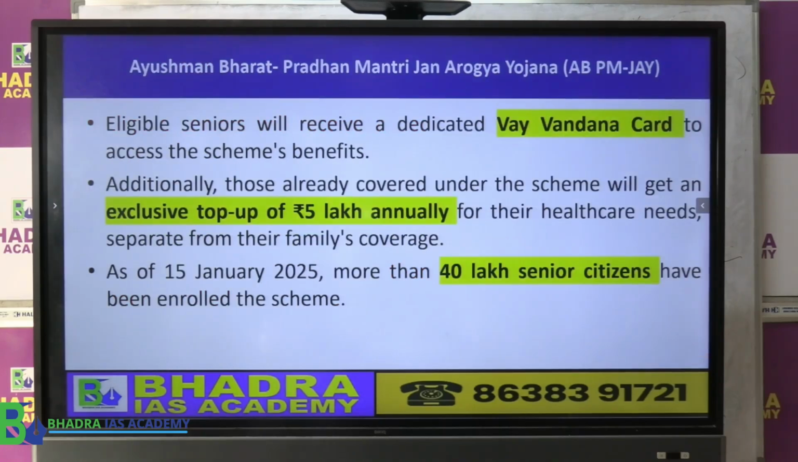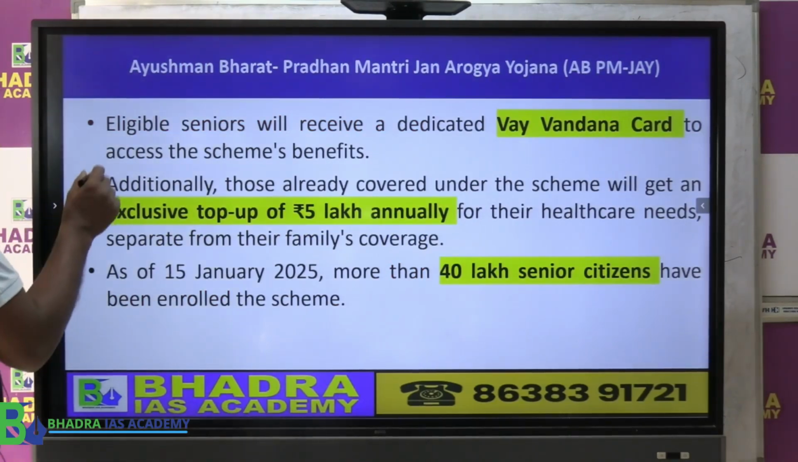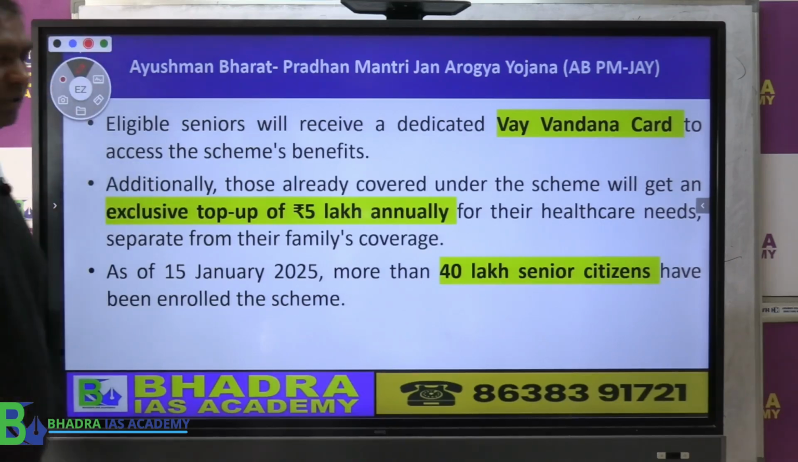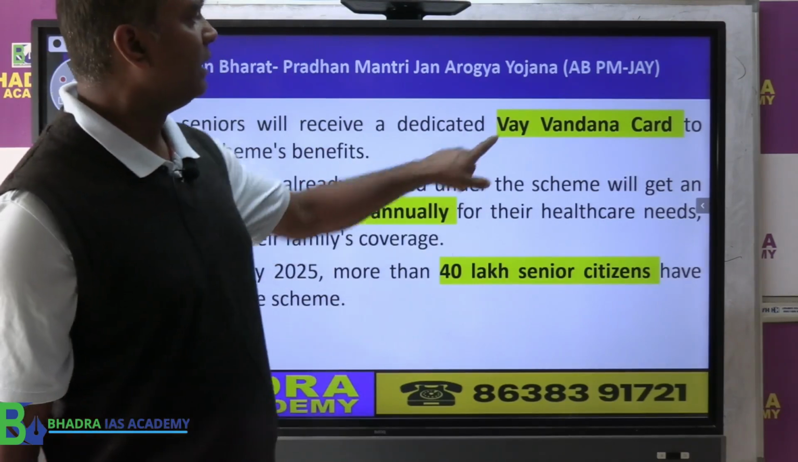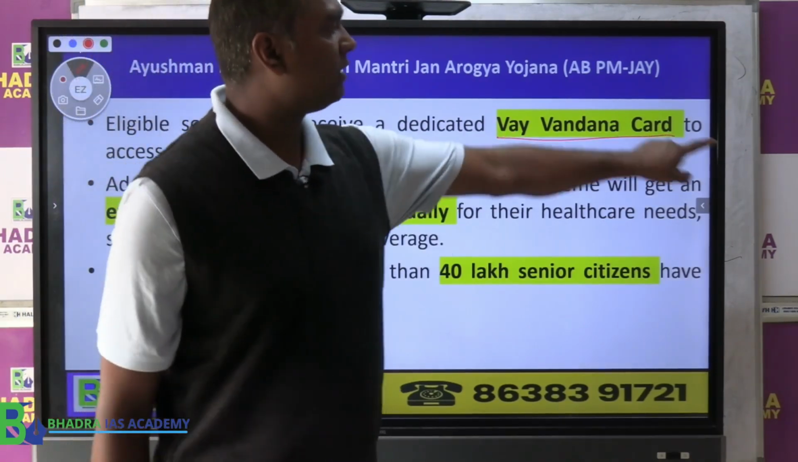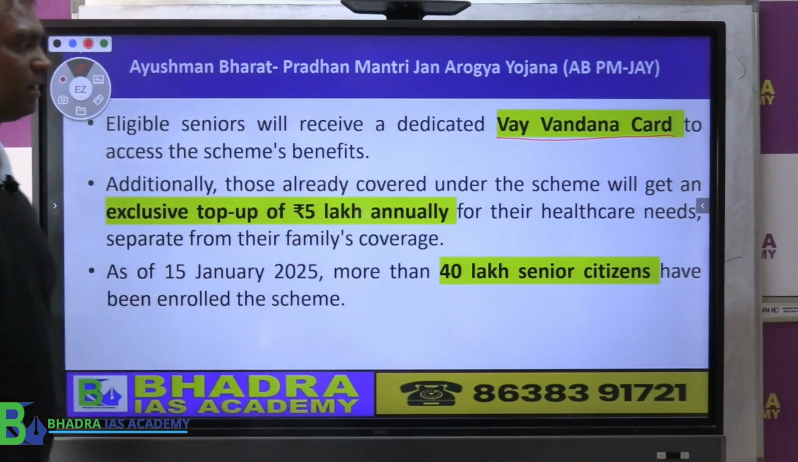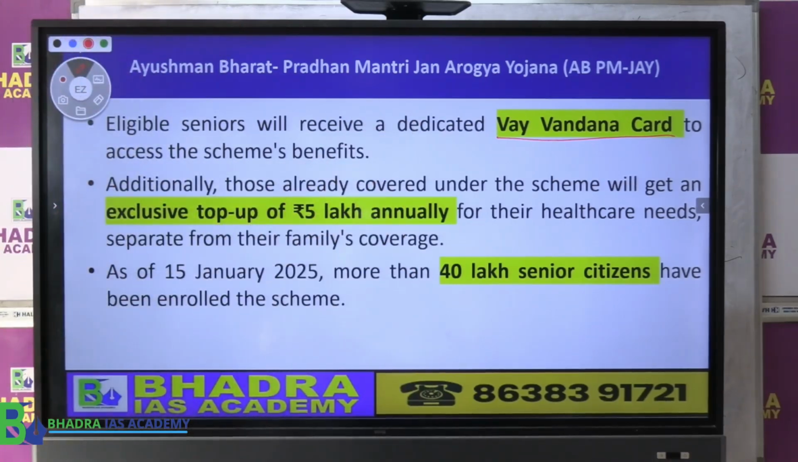Now for the senior citizens who are eligible, what will the government do? They will provide a separate card. What is the name of that card? It is called the Vay Vandana card. So they have to take this card for getting the benefits of the scheme.